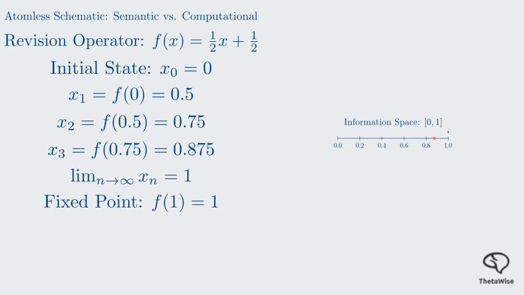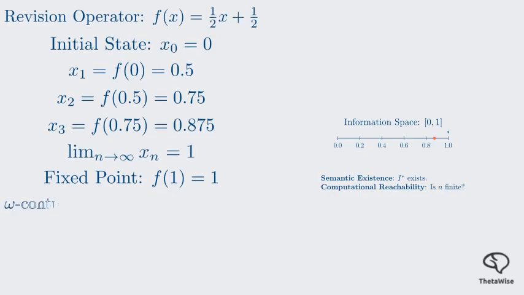It exists semantically as the unique value where f of x equals x. However, notice that for any finite step n, we never actually reach 1, we only get arbitrarily close. This highlights a gap. Semantic existence means the fixed point I star exists in the lattice. Computational reachability asks, can we reach I star in finite time? This is the core of the omega continuity requirement.